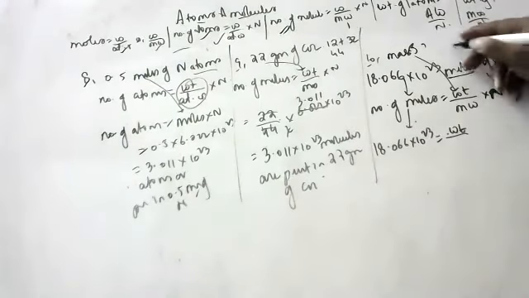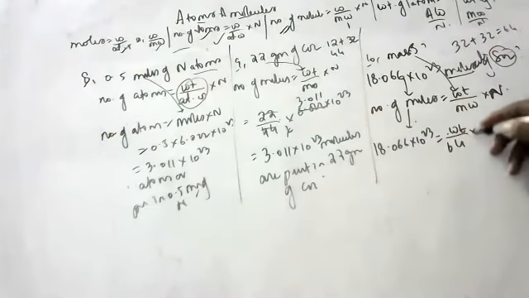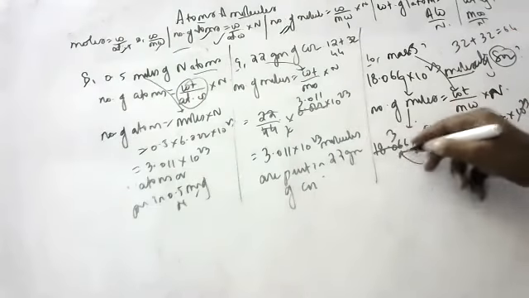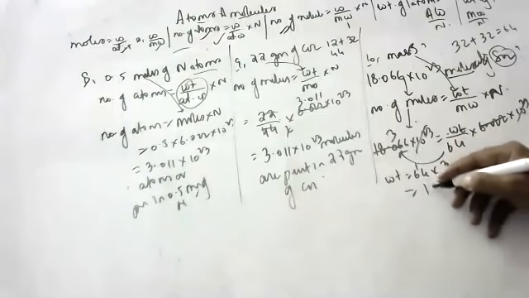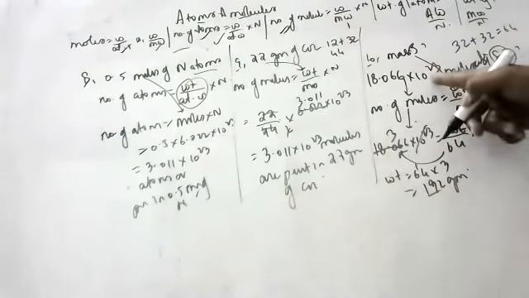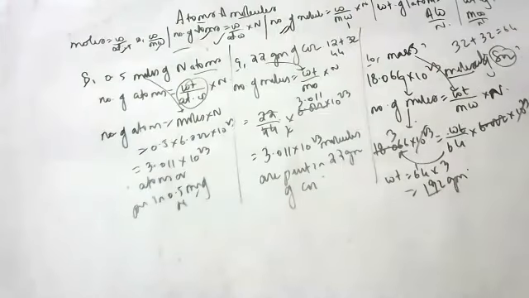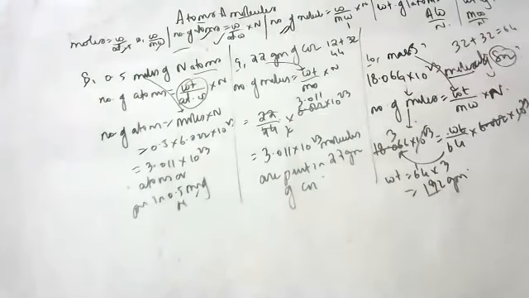Molecular weight of sulfur dioxide: 32 plus 32 is 64, into 6.022 into 10 to the power 23. The powers cancel, so the 3s are left. 64 into 3 is 192.